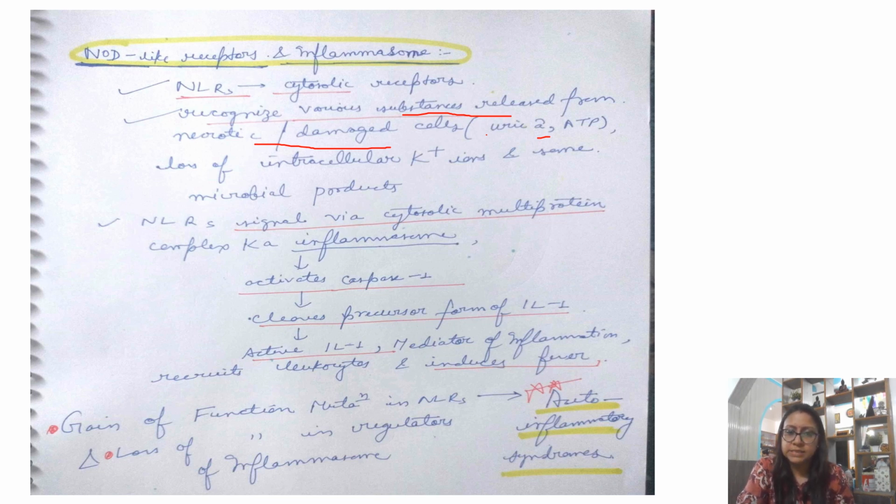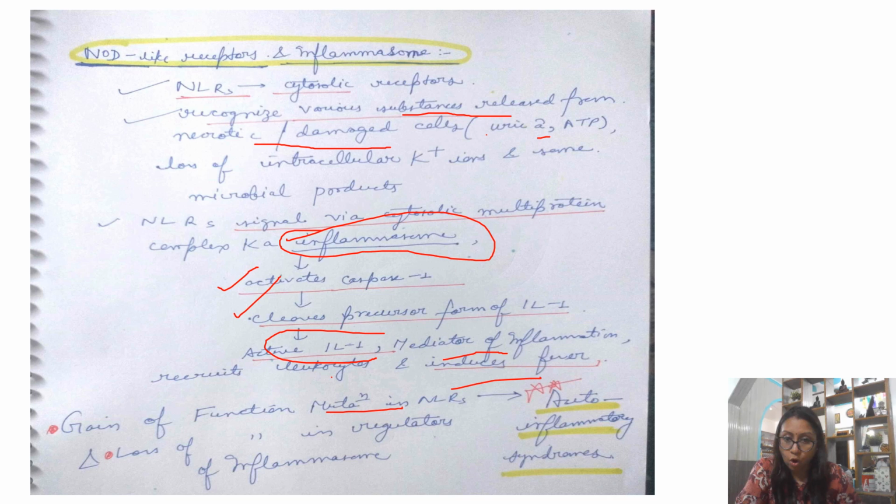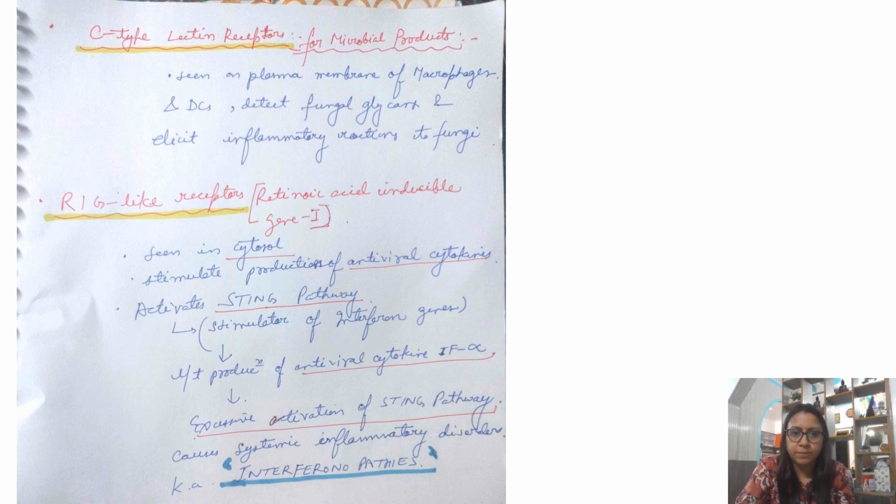So the NLRs signal via a cytosolic multiprotein complex, which is also known as your inflammasome. Inflammasome will activate your caspase 1, which will cleave the precursor form of interleukin 1. Now this interleukin 1 becomes active. फिर ये क्या करेगा? It becomes a mediator of inflammation. It will recruit leukocytes and it will induce fever in patients. So अगर gain of function mutation हो रही है NOD-like receptor में, तो क्या होगा? और fever आएगा. So that lands up in auto-inflammatory syndrome. So gain of function mutation in NLR and loss of function mutation in regulators of inflammasome will end up in auto-inflammatory syndromes in the patients.